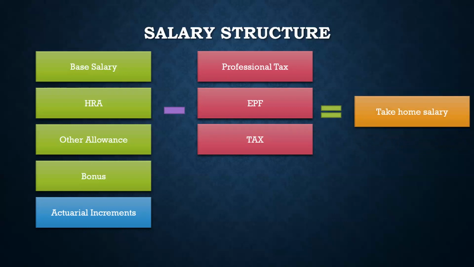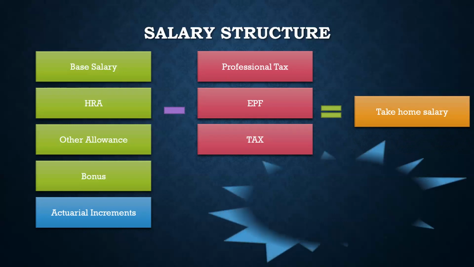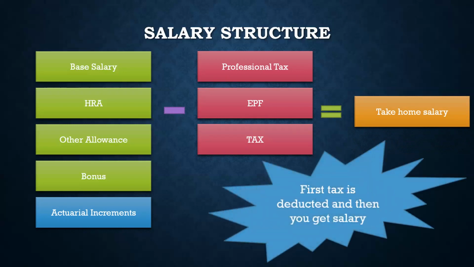Your CTC might be, say, 10 lakh rupees, but your take home salary, if you have not maybe controlled your tax, might be only 4 lakh rupees because of the deduction. I'm just giving a random figure, right? That would be too much of a deduction if 10 lakh becomes 4 lakh, but I'm just giving a random figure. However, what is important to see here is first your salary comes, right? Then the tax is deducted from your salary. So this is your income, right? From the income the tax is deducted and then you get the salary, which will be a different thing for corporate. And that's why